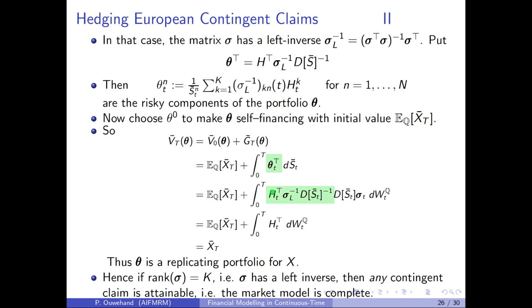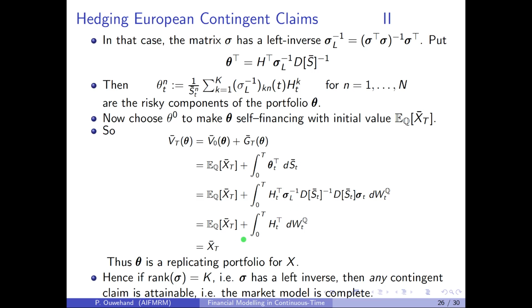This part here is the portfolio theta transpose, and this part here is dS bar. Then we see that the two diagonal matrices here multiply out to the identity matrix, and that the left inverse of sigma multiplied with sigma also multiplies out to the identity matrix, and so we're just left with H transpose.